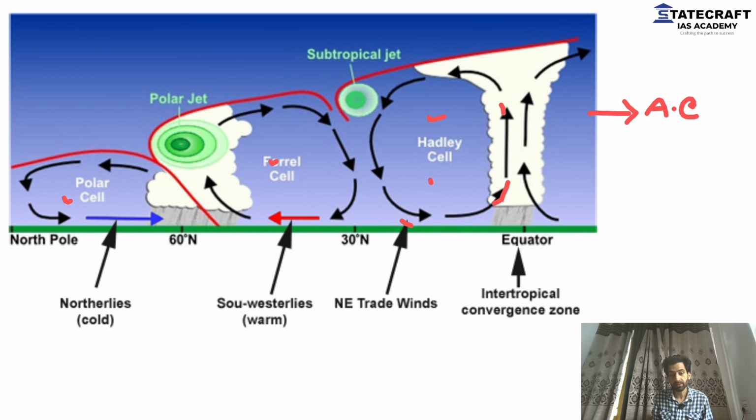Jet streams are formed along the margins of these cells. One is formed along the margin of the Hadley cell and Ferrel cell, and one along the margin of the Ferrel cell and polar cell. Okay, these are the jet streams that are formed. But why are they formed? What is the exact concept?